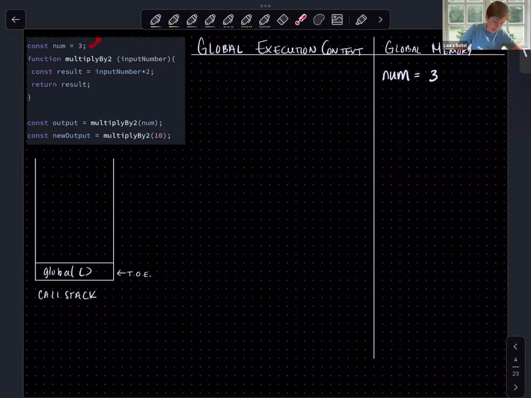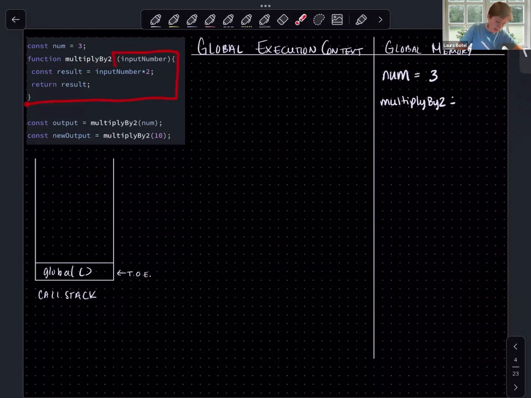JavaScript has run this line, so it's going to move on to this next line. And what's happening on this line? Well, we're declaring a function with the label multiply by 2. We're still in the global execution context, as we can see from our thread of execution. So this is going to be stored in the global memory as well. So we have our label multiply by 2, and its value is this function definition.